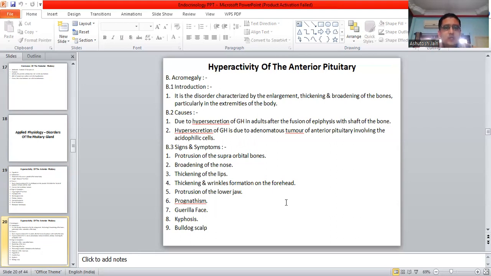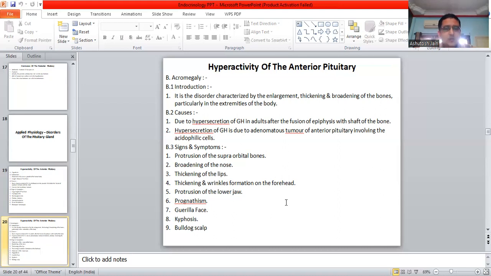Acromegaly introduction: it is a disorder characterized by enlargement, thickening, and broadening of the bones, particularly in the extremities of the human body. Causes: hypersecretion of growth hormone in adults after the fusion of epiphysis with the shaft of the bone. Hypersecretion of growth hormone is due to an adenomatous tumor of the anterior pituitary involving the acidophilic cells. Adenomatous tumor means a tumor of the anterior pituitary or the adenohypophysis.